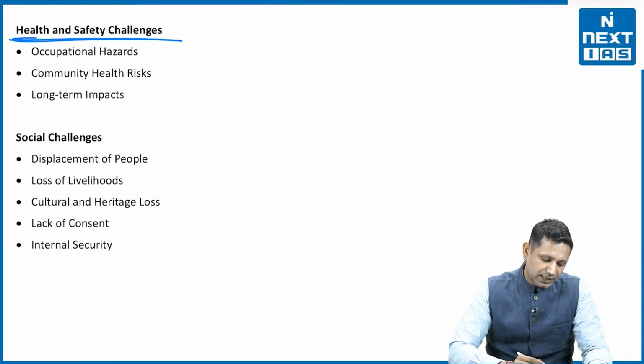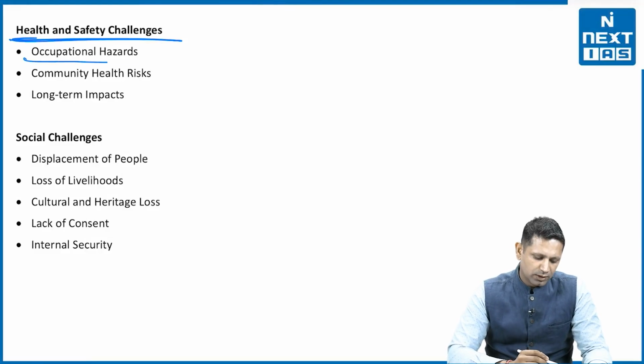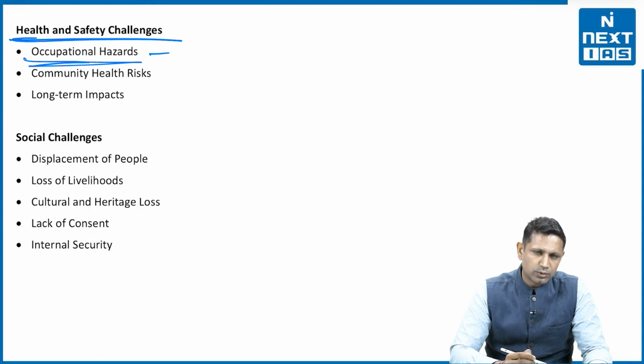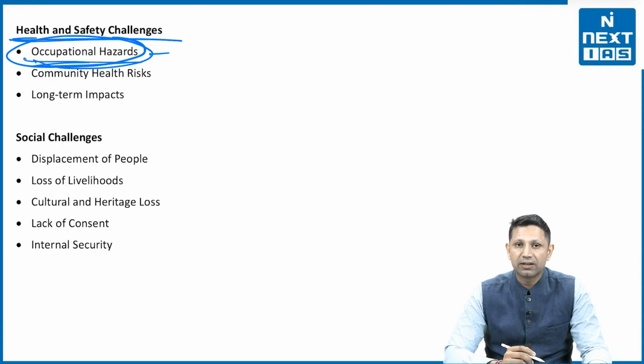The second issue is the health and safety related. For example, occupational hazards. The people who are working there are constantly exposed to small dust particles, which can lead to lung diseases, which can lead to diseases like asbestosis. So there's an occupational hazard that is linked there.